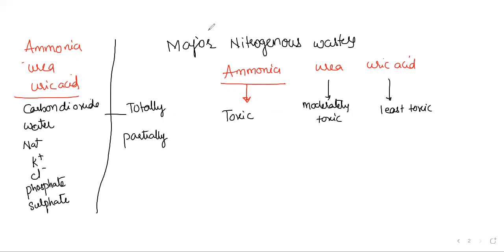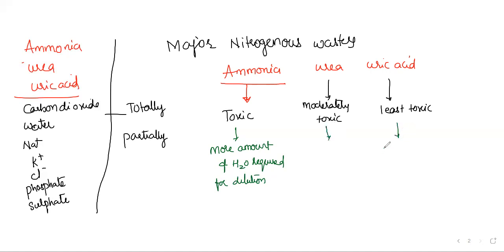So with that, we can say it depends on adding water. Which one requires more water for dilution? A large amount of water is required for dilution of ammonia. So what kind of animals can afford ammonia as an excretory waste? Animals with high water availability.